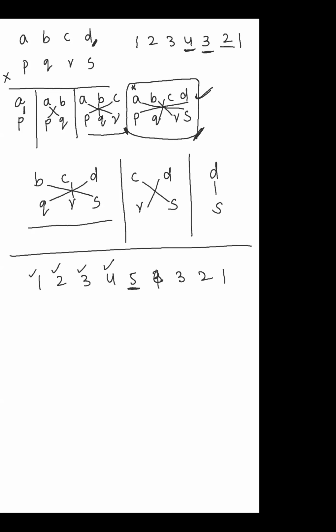Let us take generally A, B, C, D, E and P, Q, R, S, T. I'm talking about this place value number.